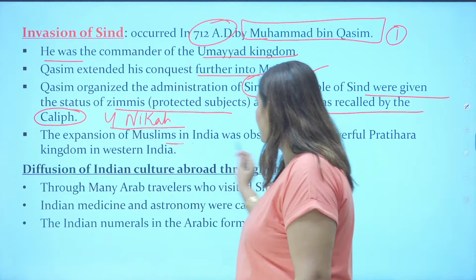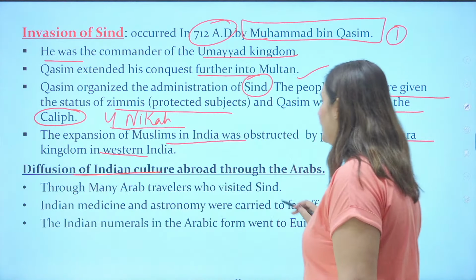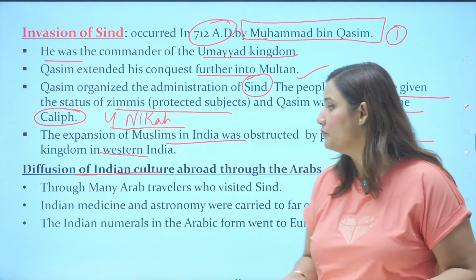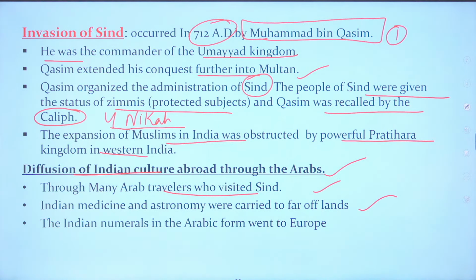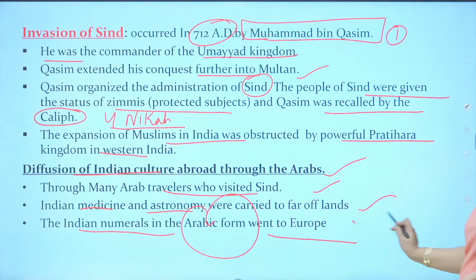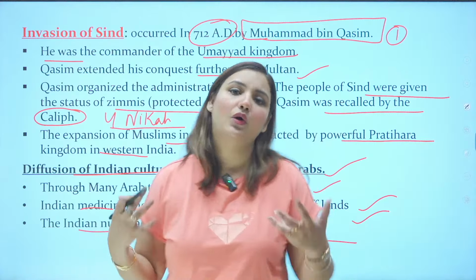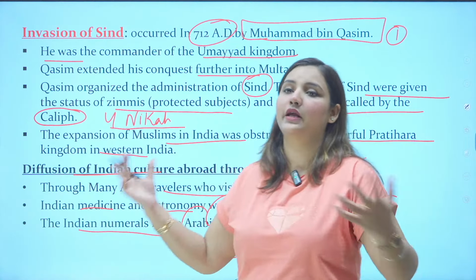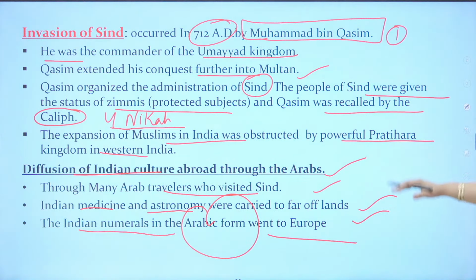Now, the expansion of Muslims in India was obstructed by the powerful Pratihara kingdom in Western India. Diffusion of Indian culture abroad through the Arabs happened because, as they were sitting on the gate of India, travelers visited Sindh, and they took the ideas of Indian medicine, astronomy, Indian numerals. So Indian numerals in the Arabic form went to Europe, and it made everyone excited about India. Everybody wanted to know India more. Everybody wanted to come to India. It was a clear instinct that if you win India, you will win the world, and that's why attacks and invasions became more common.